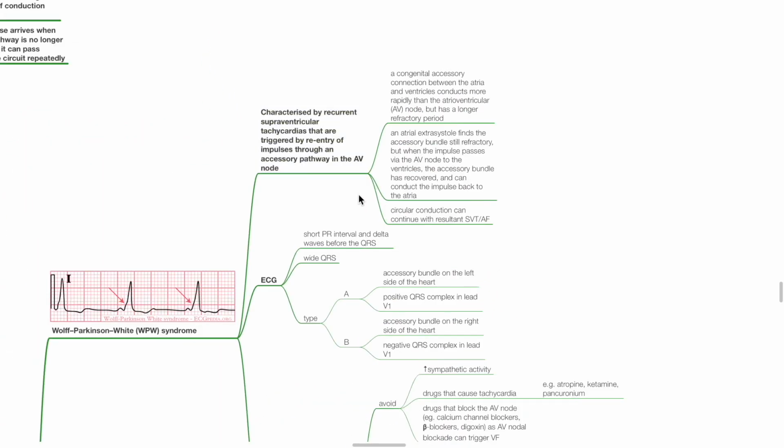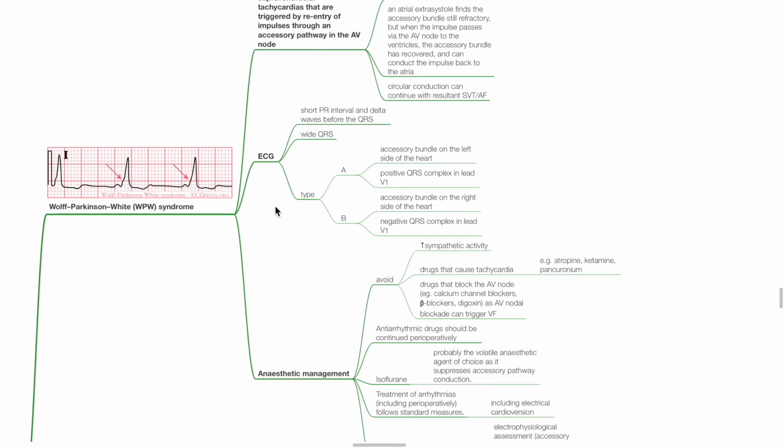Wolff-Parkinson-White syndrome. The WPW syndrome is characterized by recurrent supraventricular tachycardias that are triggered by re-entry of impulses through an accessory pathway in the AV node. A congenital accessory connection between the atria and ventricles conducts more rapidly than the AV node but has a longer refractory period. An atrial extrasystole finds the accessory bundle still refractory, but when the impulse passes via the AV node to the ventricles, the accessory bundle has recovered and can conduct the impulse back to the atria. Circular conduction can continue with resultant SVT or atrial fibrillation.